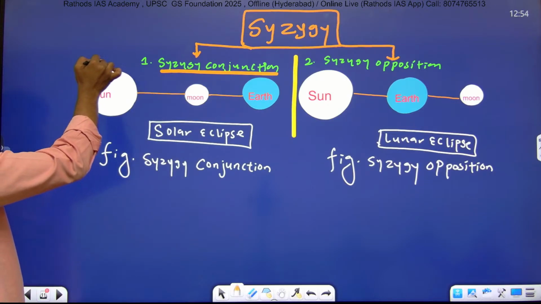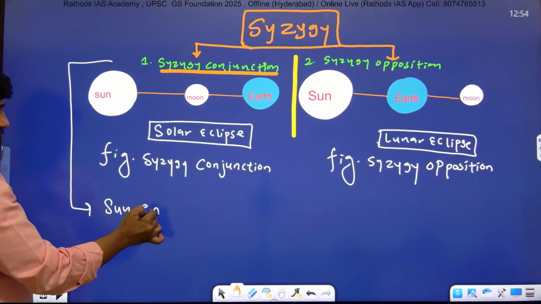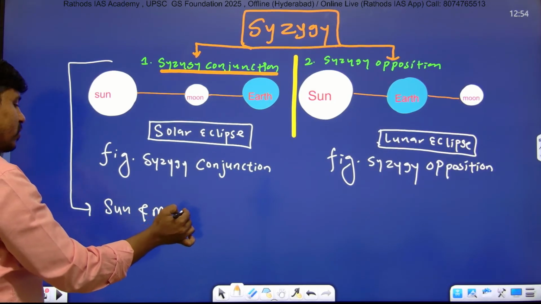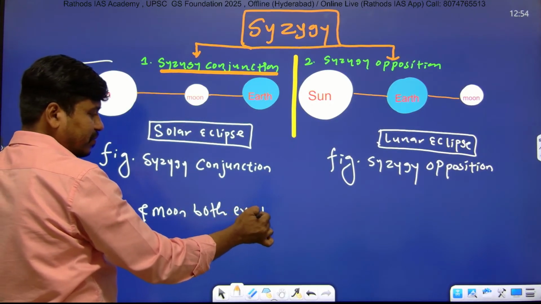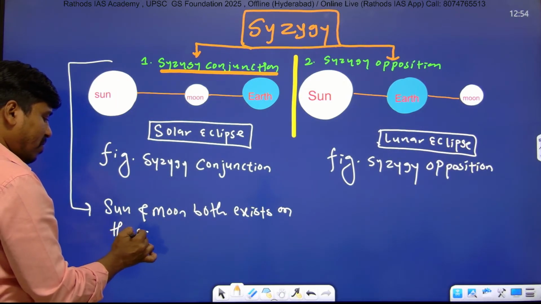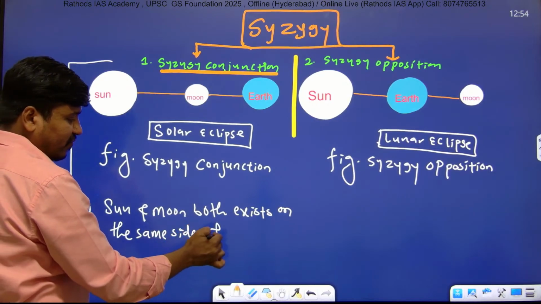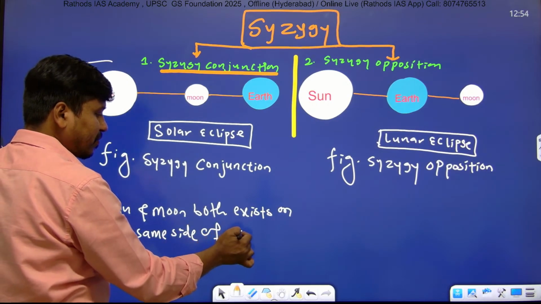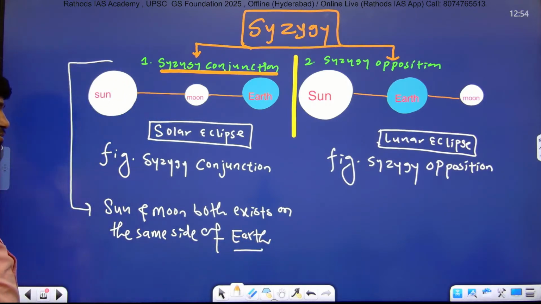Syzygy conjunction meaning sun and moon both exist on the same side of earth. Sun and moon both exist on the same side of earth.